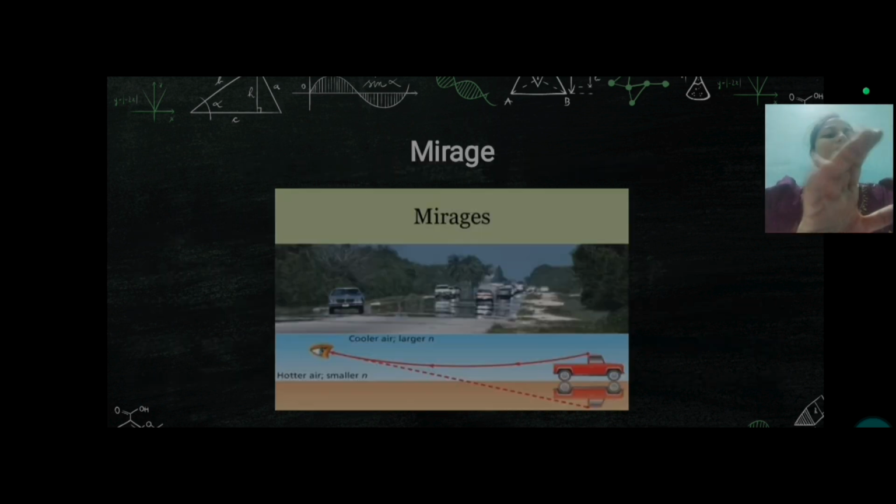So, what do you see in this image? On a highway, the cars are passing. Down there, water is there. Have you ever seen this? This is an illusion.